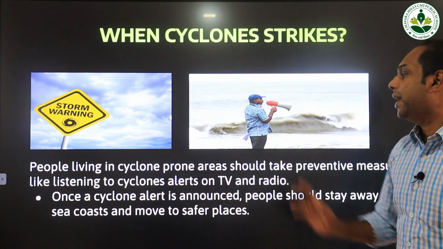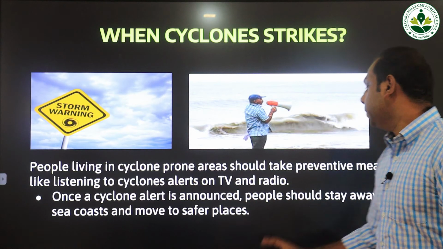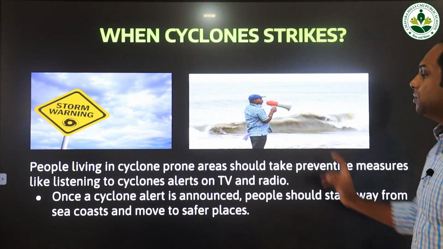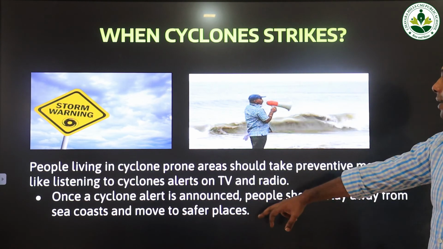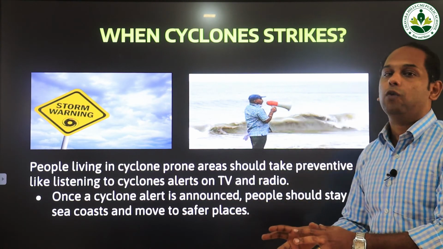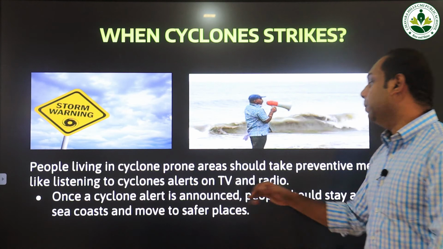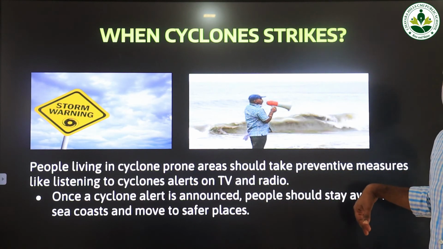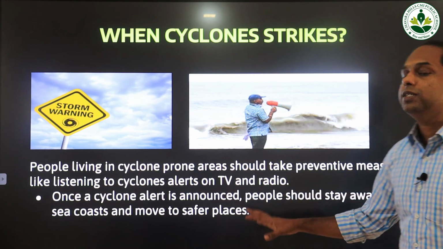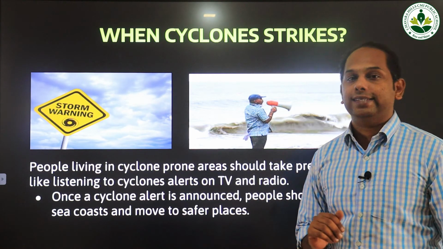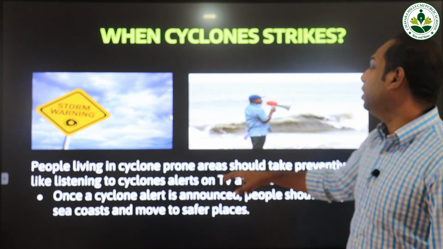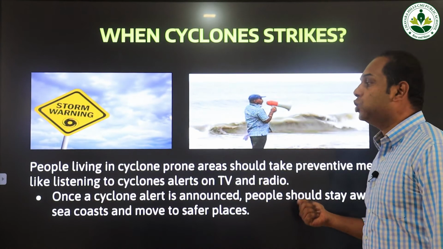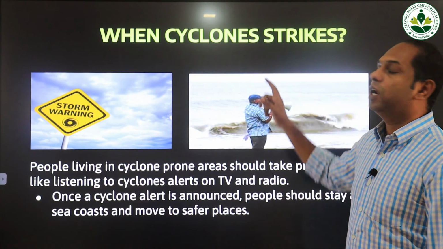Then once a cyclone alert is announced, people should stay away from the seas and sea coast and move to safer places. So once the alert or warning is given, what do you have to do? The people who live near the coastal region should move to safer places. So these are the two major preventive measures that the people of the coastal area should practice before the cyclone strikes.